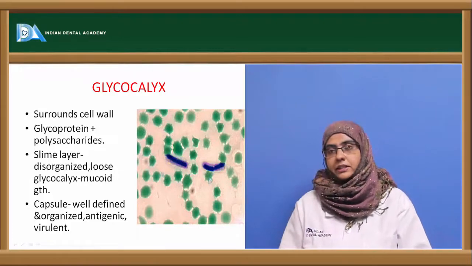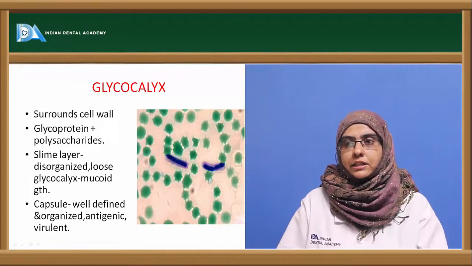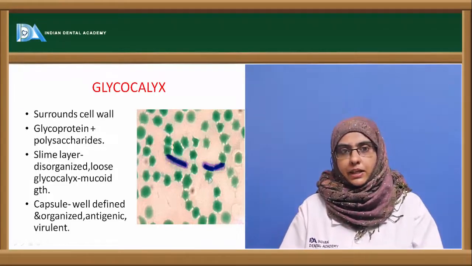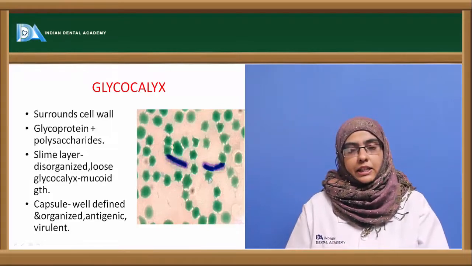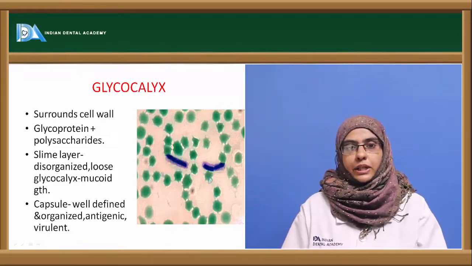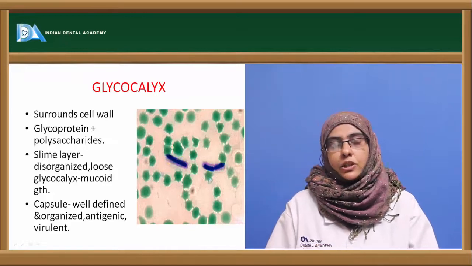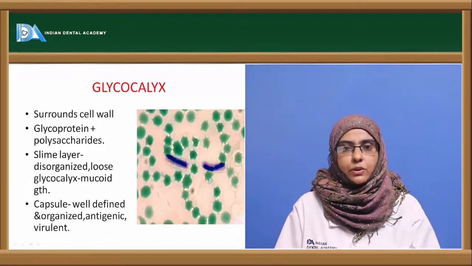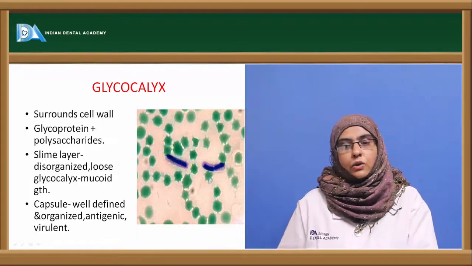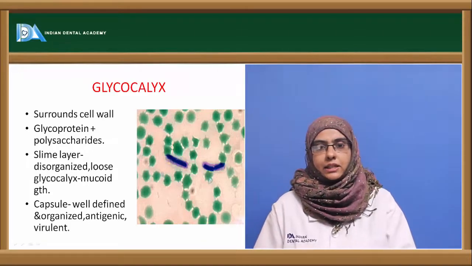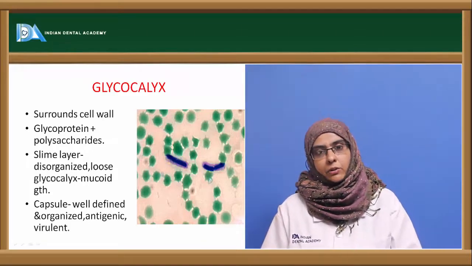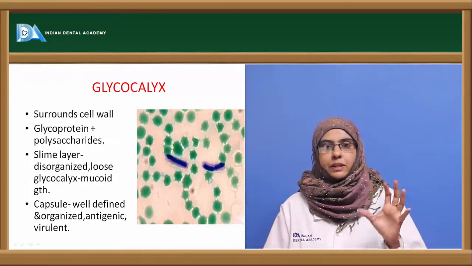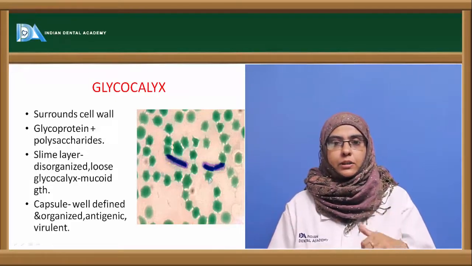Next important appendage seen in most of the organisms is the glycocalyx. The glycocalyx is a viscous material that surrounds the organism and is secreted by the organism, which helps to protect itself from the external environment. The glycocalyx can be in the form of an organized structure called a capsule, or it can be a disorganized, loose glycocalyx called a slime layer, and it is mostly made up of glycoprotein or polysaccharides.